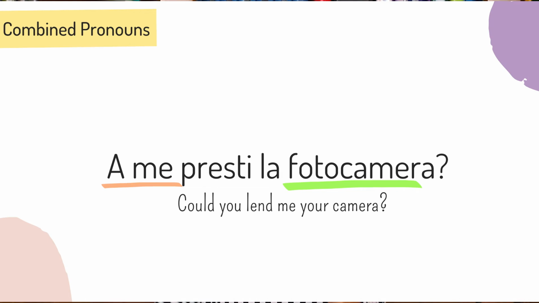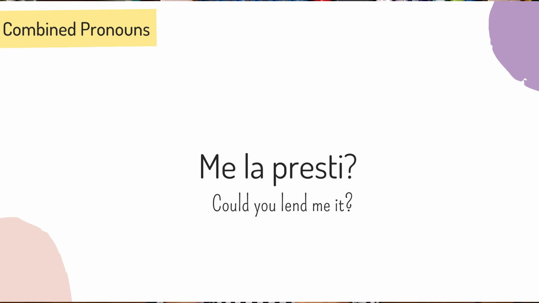So in this sentence, me is the indirect object pronoun and la is the direct object pronoun. Thus, the sentence would become me la presti? You see, me precedes la because it is the indirect object pronoun and la is the direct object pronoun.